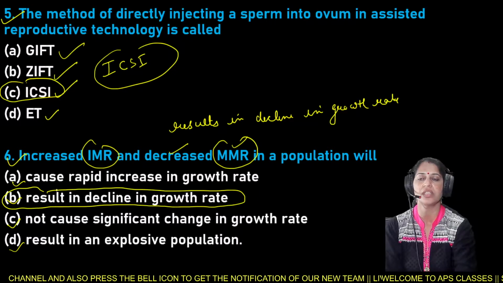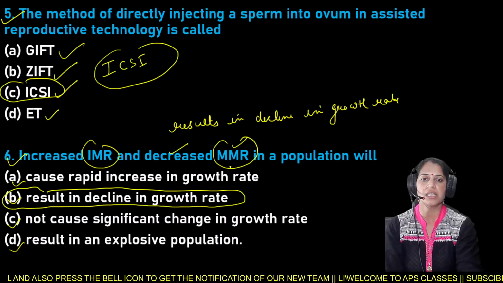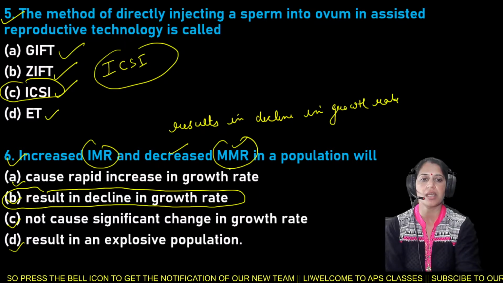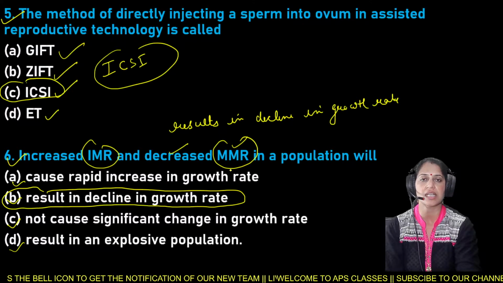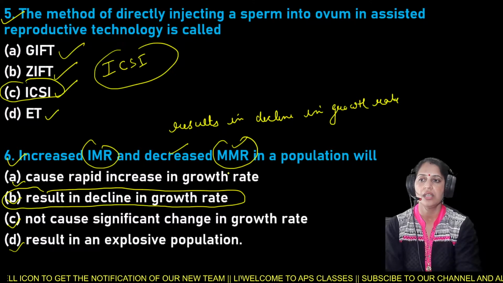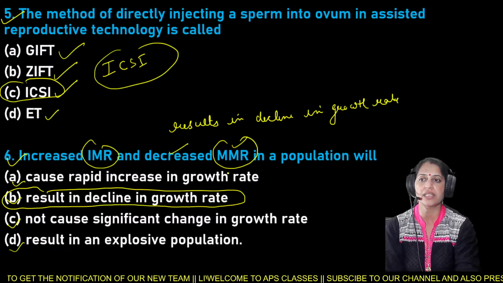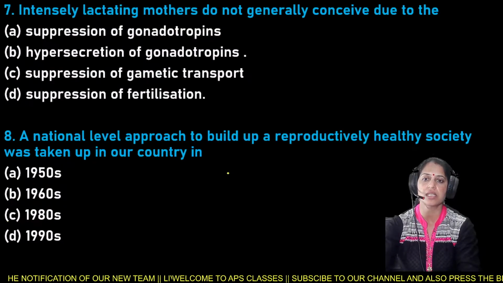Not cause significant change in the growth rate, but increased IMR and decreased MMR in a population will result in decline in the growth rate. So here option B is the right answer for the question number 6.